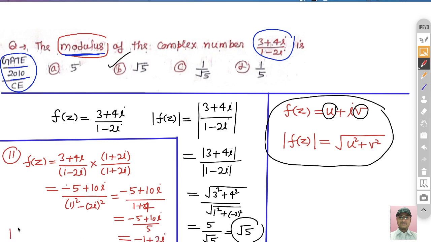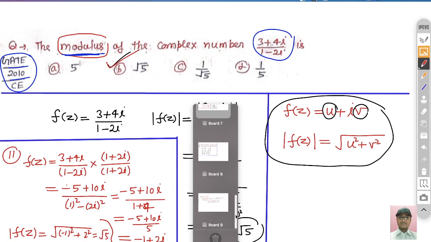And once you take its modulus, you will get the same result as you have calculated in the first way. So root of minus 1 square plus 2 square. So finally again we get root 5, right? So there are two ways to find the modulus of this complex number. Either you directly take its modulus, or you can just separate it into the real and imaginary parts and then take its modulus. So this second option is correct, right? In a similar way you can solve the other problems also, right?